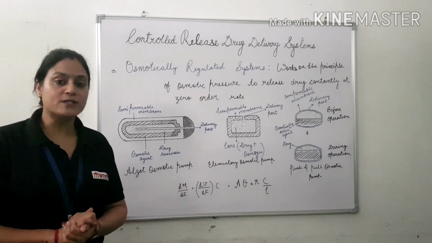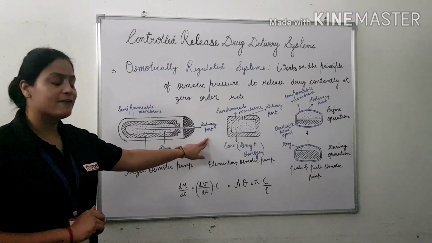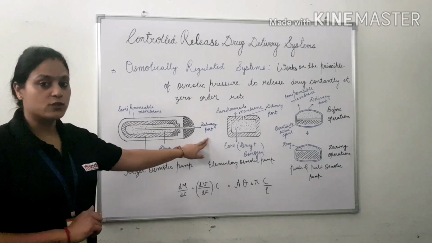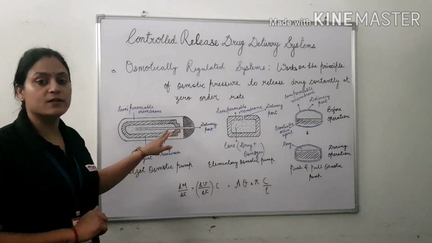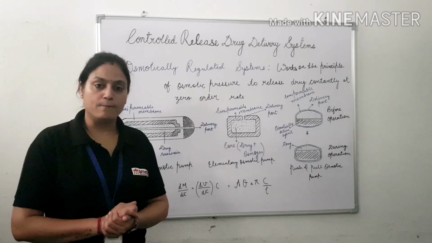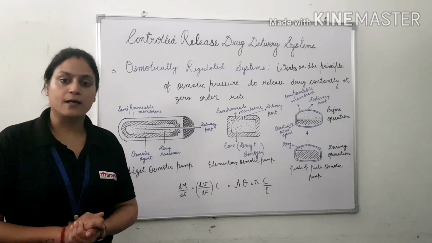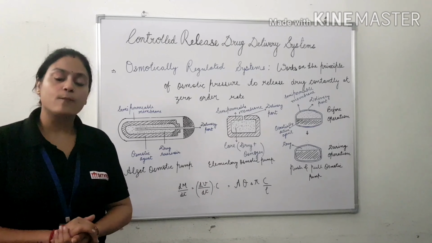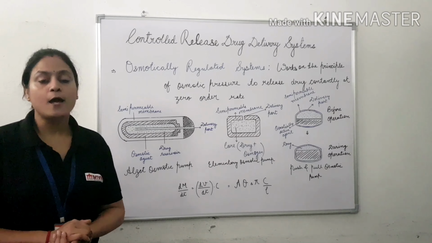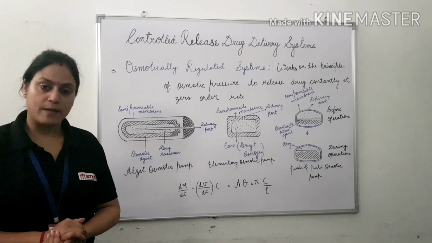Now, the fourth most important part of these systems is the delivery port. The delivery port is the point from where the drug is going to come out of the osmotic pump. This delivery port can be laser drilled, of size range 0.3 to 1 millimeter. Sometimes they are also mechanically built.